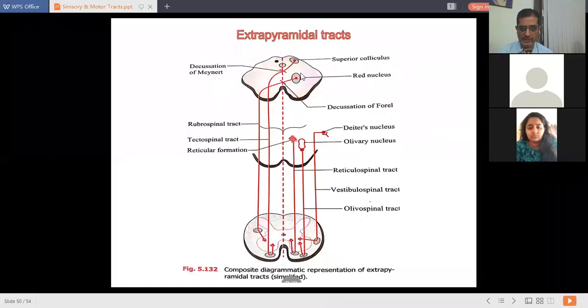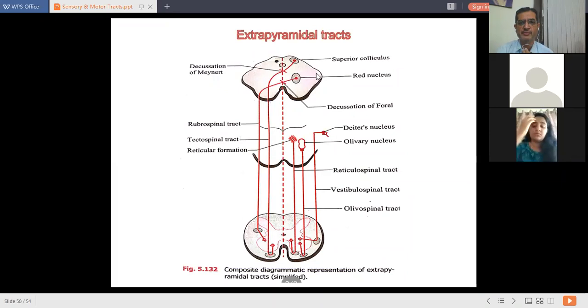This is the midbrain, and this is the medulla oblongata. They originate from midbrain and medulla oblongata, and they are supplied to the spinal cord. They occupy either lateral white column of the spinal cord, or they also occupy anterior white column of the spinal cord, and they are supplying the different muscles of the body. So first tract is rubrospinal tract.